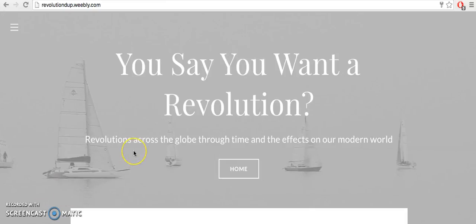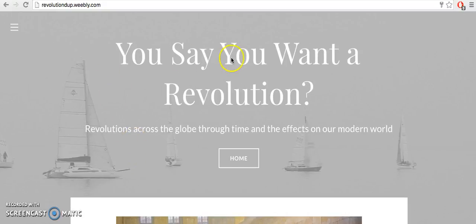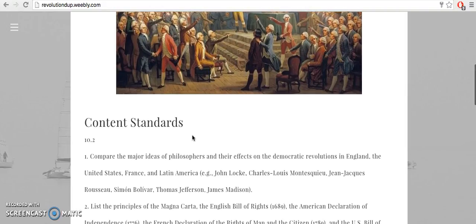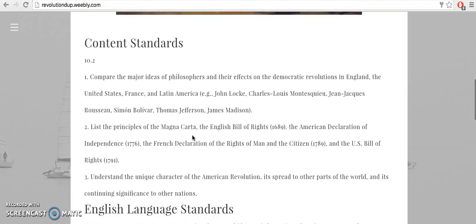The title of this unit is You Say You Want a Revolution, and it's revolutions across the globe, through time, and the effects on our modern world. So what we're going to be talking about a lot in this unit is these content standards.